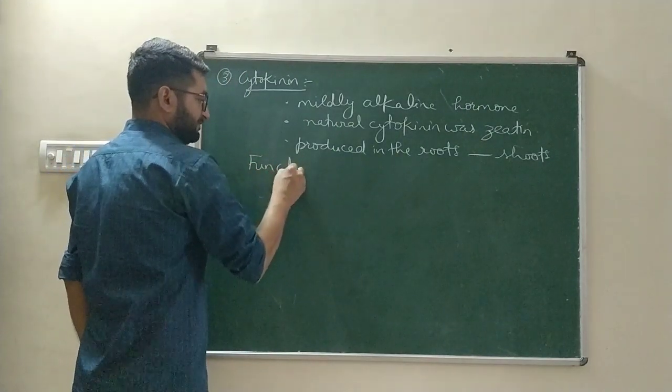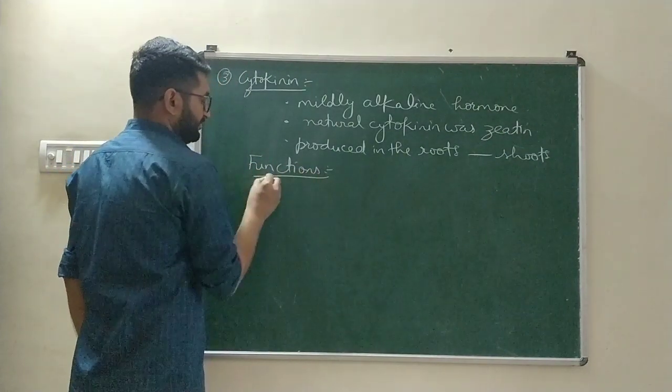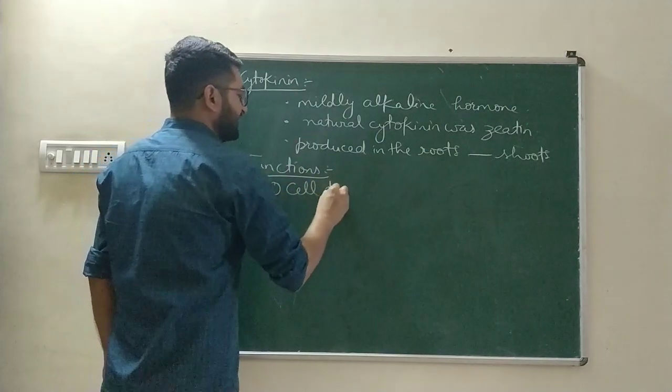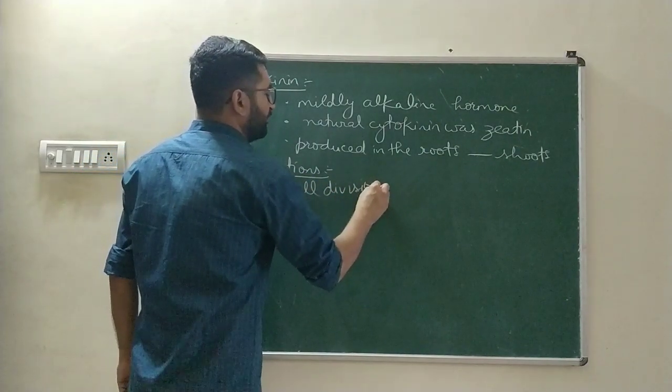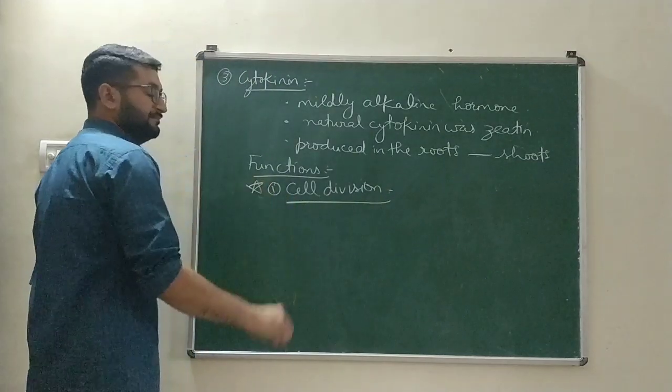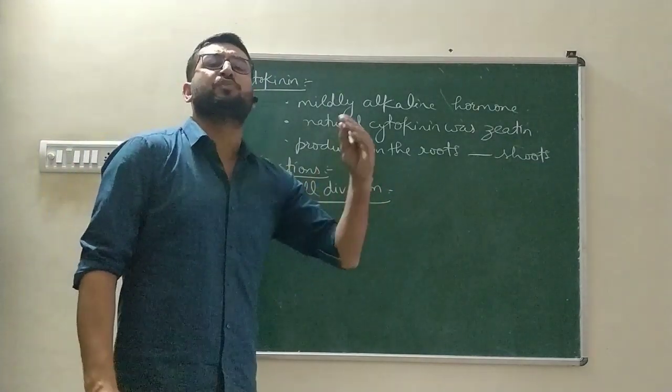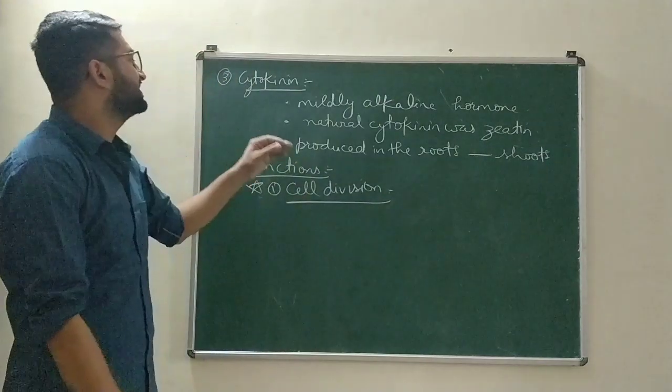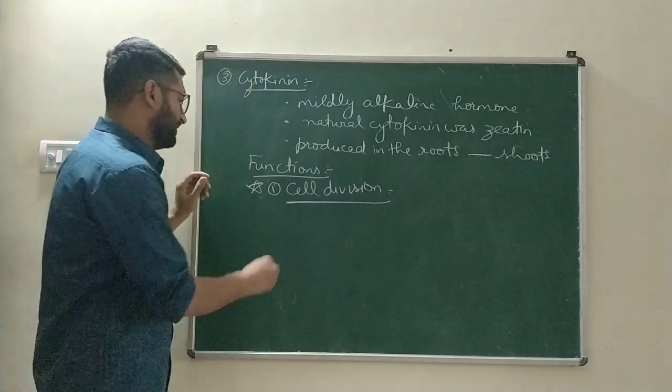Functions. It promotes cell division, a very important point for your board exam. Which plant hormone promotes cell division? The answer would be cytokinin.